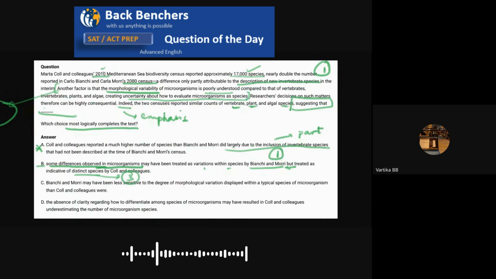That explains, number one, that the researchers' decision about how they are treating the morphological variability, the variations of shape, is highly consequential. And number two, that colleagues are reporting a higher number because they are treating the shape as indicative of distinct species. B, all the pointers are correct and it matches our prediction as well. So B is the answer.